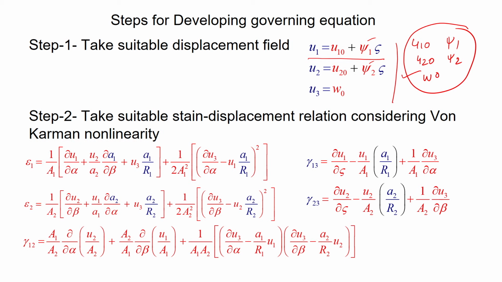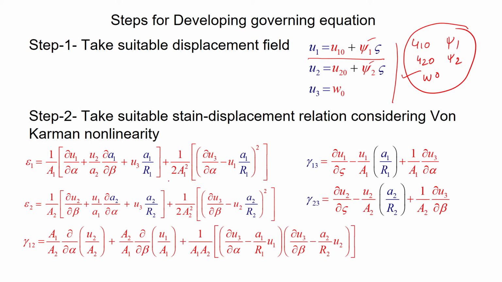Already in lecture 2, the complete strain displacement relations having linear and non-linear terms were given, and out of that we said that when we talk about von Karman nonlinearity, the nonlinearity effect is considered through the deflection u3, that is, the variation of u3 differentiation with respect to alpha and beta is taken care of, and the higher order terms related to u1 and u2 and the mixed ones are neglected.